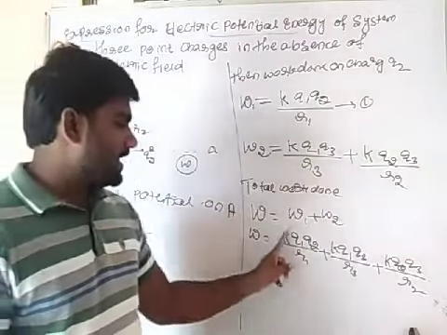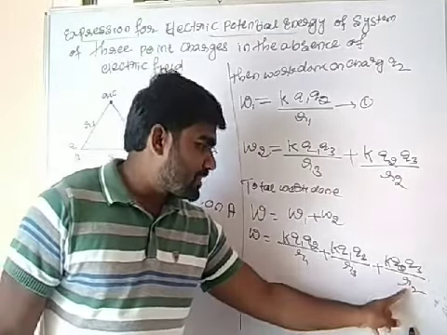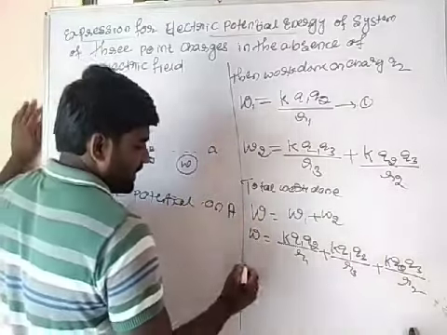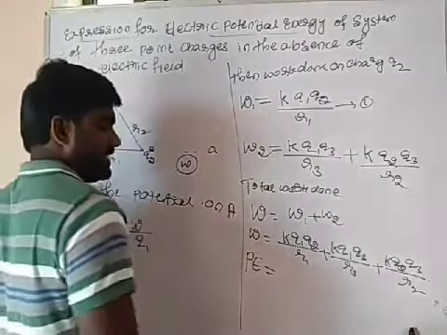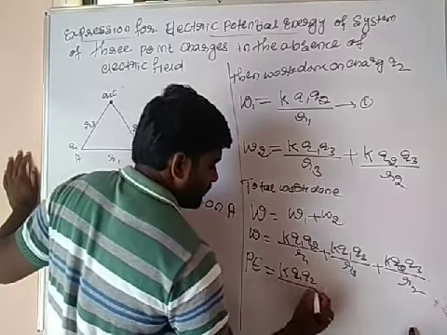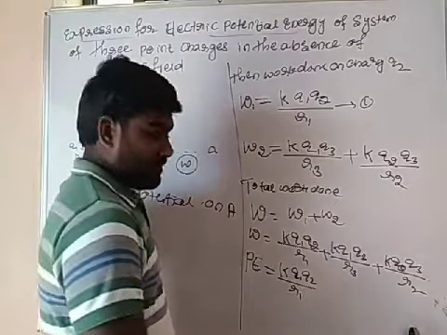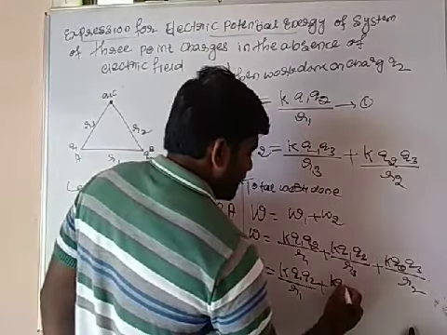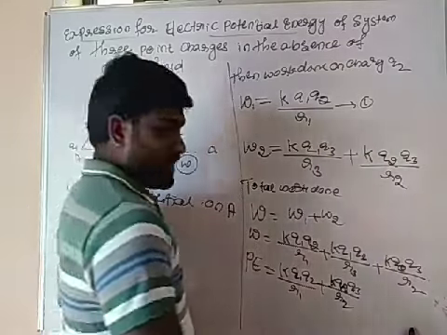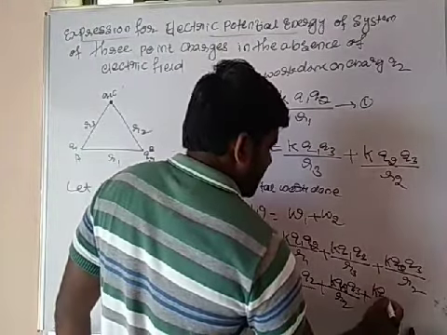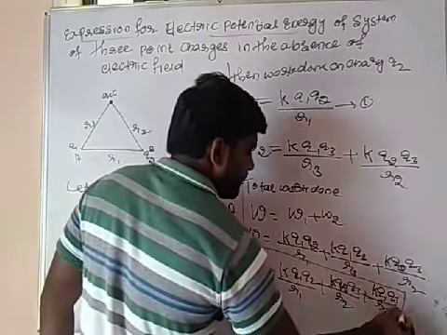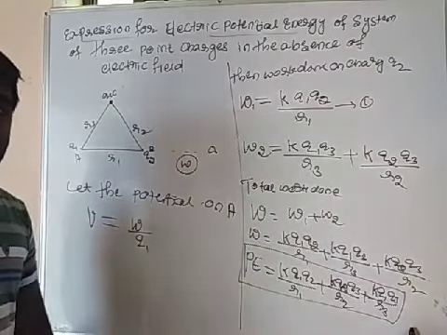Or else you may write K Q1 Q2 divided by R1, Q2 Q3 divided by R2 plus Q1 Q3 divided by R3. So this work done in the form of potential energy is equal to K Q1 Q2 divided by R1 plus K Q2 Q3 divided by R2 plus K Q1 Q3 divided by R3, which is the final expression.